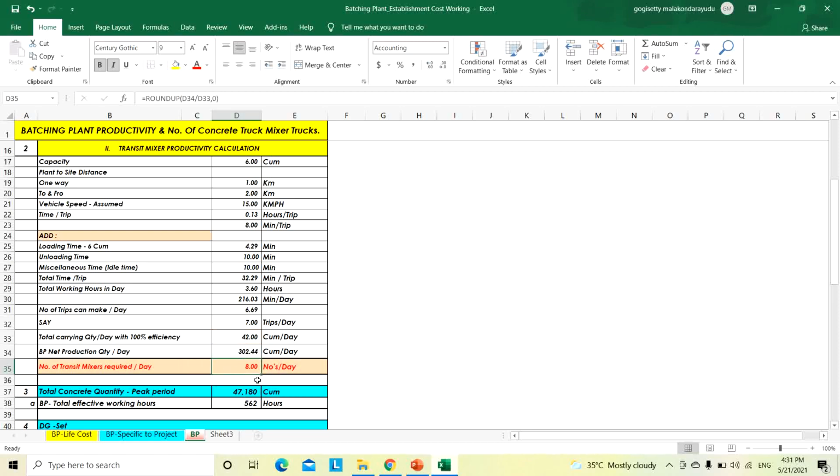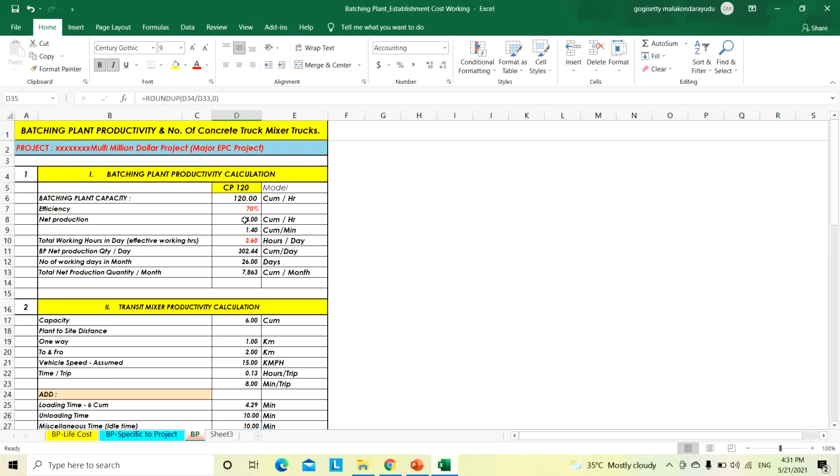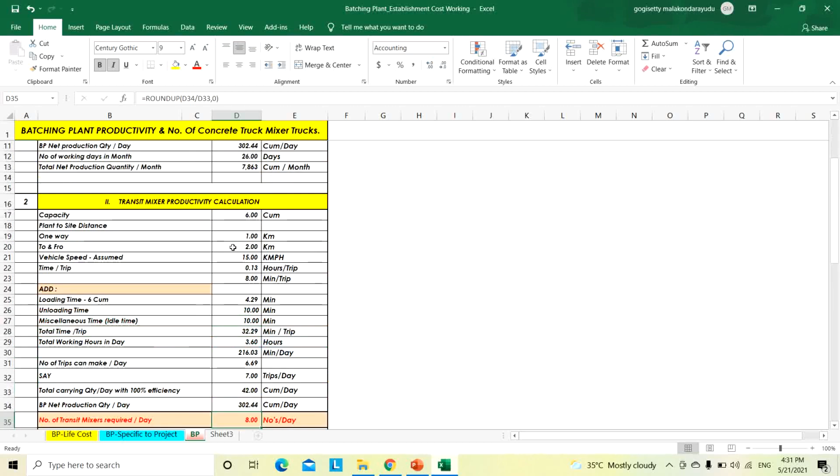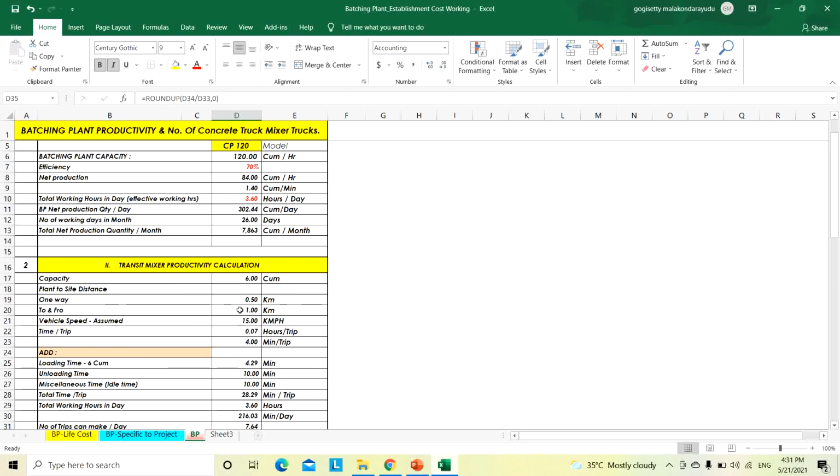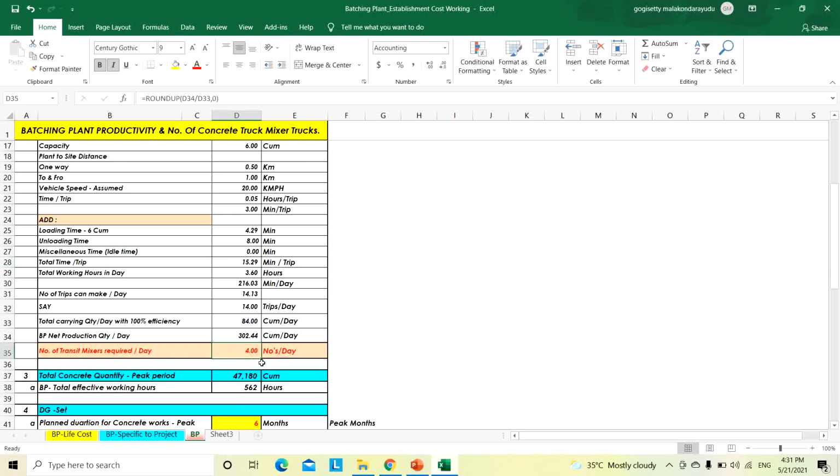Like this, we need to calculate the transit mixers and the batching plant efficiency. Suppose the distance is only 0.5 kilometer and the vehicle speed is changed to 20 kilometers per hour. The loading and unloading time is based on this only, so it will come automatically. Unloading time maybe take 8 minutes, or if there is no miscellaneous time, like that, then it will come to only 4 truck mixers per day. These are based on the site conditions.